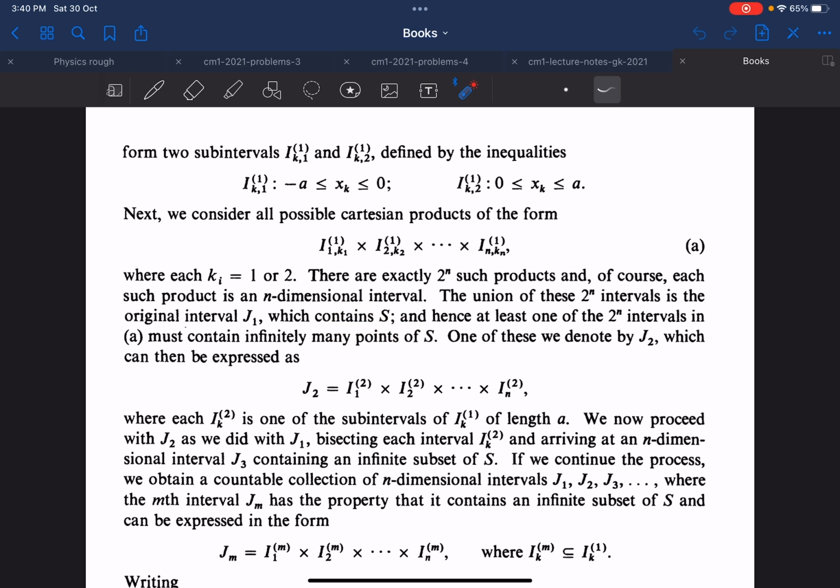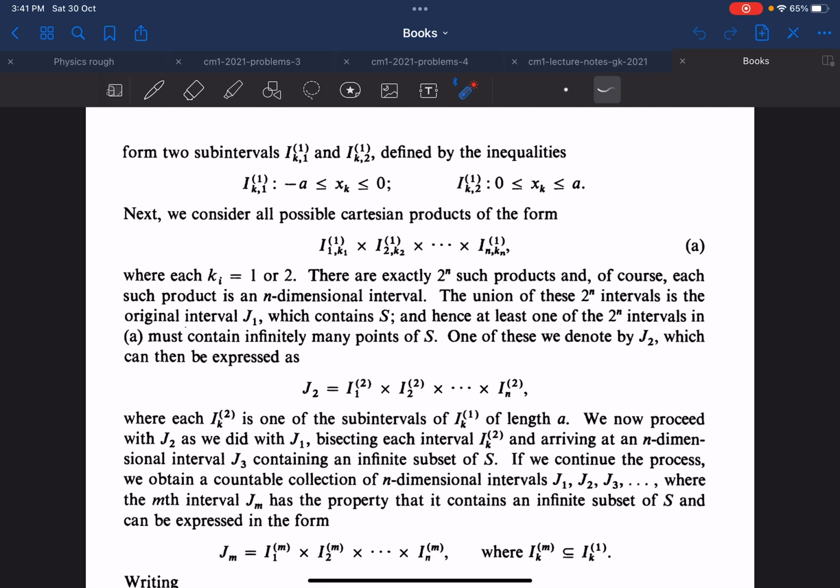So at least one of the 2 to the power n intervals must contain infinitely many points of S. Why? Because if, on the contrary, all the intervals contain finitely many points, then the union must have finitely many points, which contradicts our hypothesis. So at least one of the intervals must contain infinitely many points of S, and one of those we denote by J2.